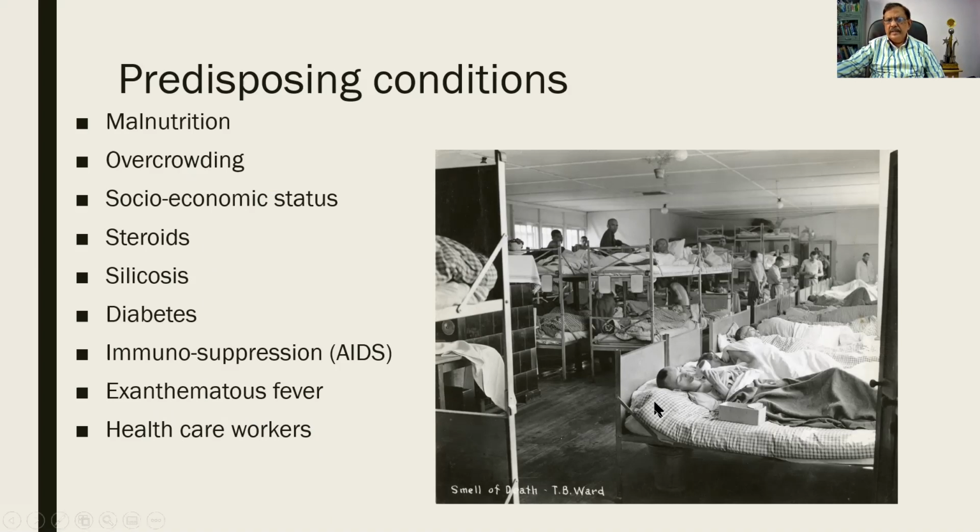And this incidentally is a post-World War camp in which many of the soldiers were found to be positive for tuberculosis. In fact, in those days tuberculosis was rampant and many a great personality was positive for tuberculosis. The great Nelson Mandela, the author Sir Walter Scott, all of them had tuberculosis. Napoleon Bonaparte.